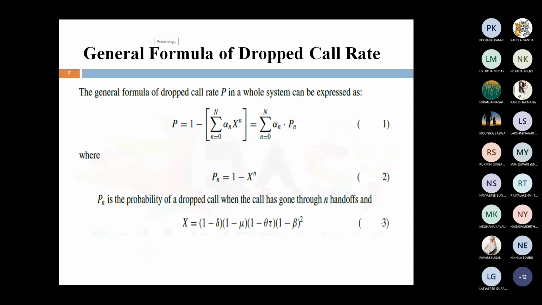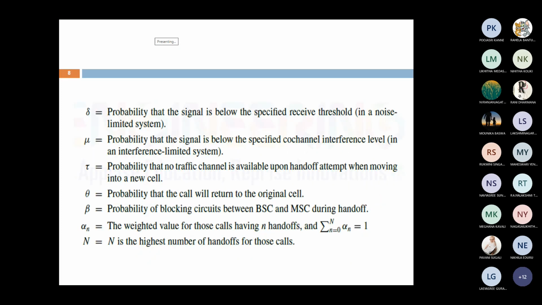What is meant by delta, mu, theta, tau, and beta? Now we discuss them. Delta is the probability that the signal is below the specified received threshold.